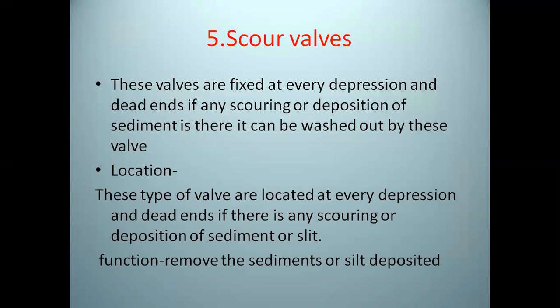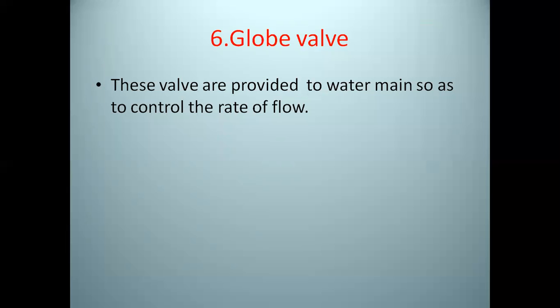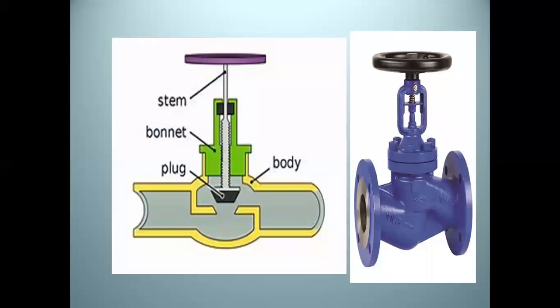The fifth is the scour valve. This valve is used to remove sediment or silt from the water main. The sixth is the globe valve. This valve is provided on water mains to control the rate of water flow. Hope you all got these six types of valves that can be used in the water distribution system.